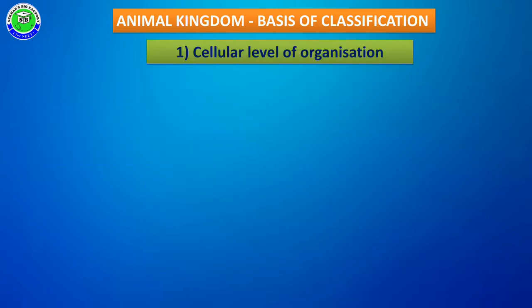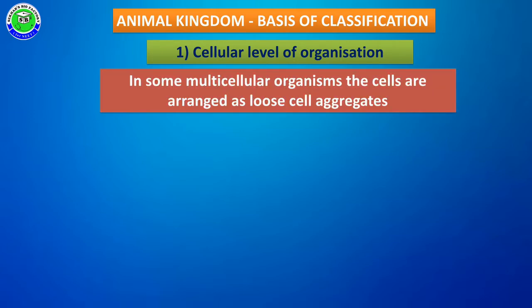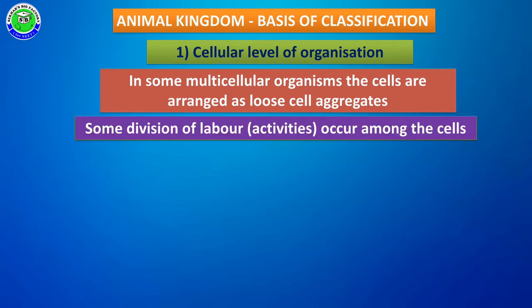In the first level, cellular level of organization, in some of the multicellular organisms, the cells do not become tissue because, although their body has many cells, due to loose arrangement it never becomes tissue, and it shows cellular level of organization. These cells can show some division of labor.